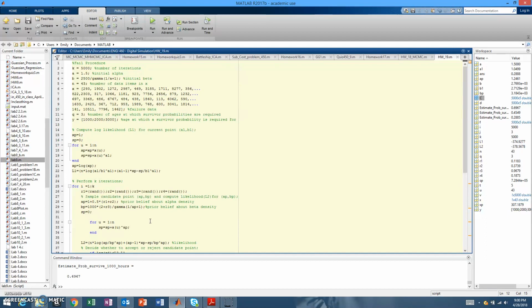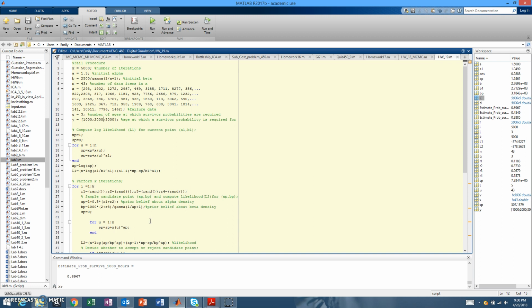The important thing to note is that in the first three columns, column 1 represents the probability of survival to 1,000 hours, column 2 represents the probability of survival to 2,000 hours, and column 3 represents the probability of survival to 3,000 hours.